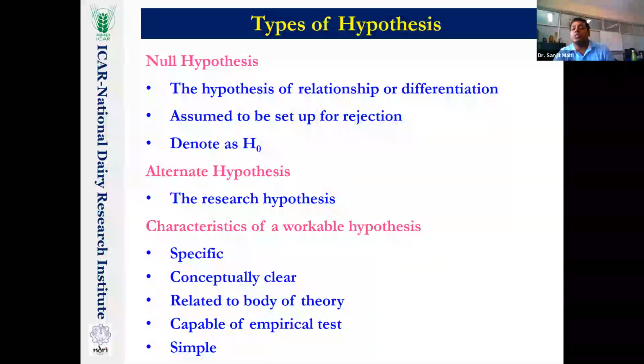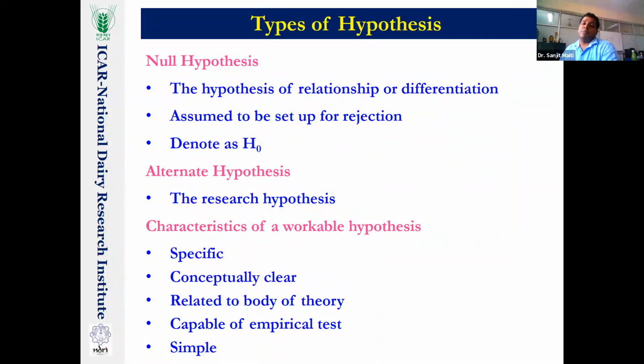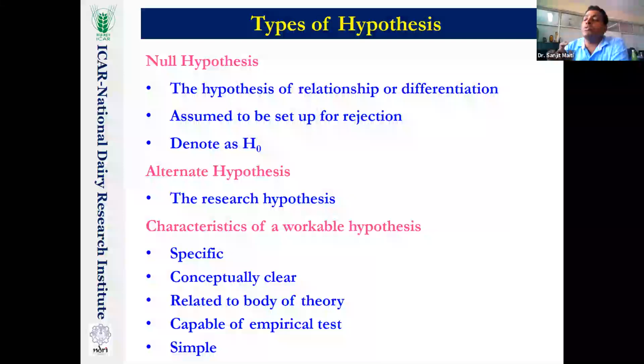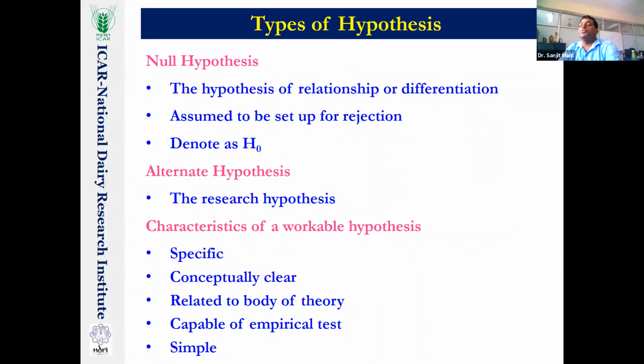This way we may hypothesize that the participation of PhD students is higher than that of MSc students. This is an alternate hypothesis. Research hypotheses are always the alternate hypothesis. The research hypothesis is not the null hypothesis. The null hypothesis is only for rejecting, in order to accept the alternate hypothesis.